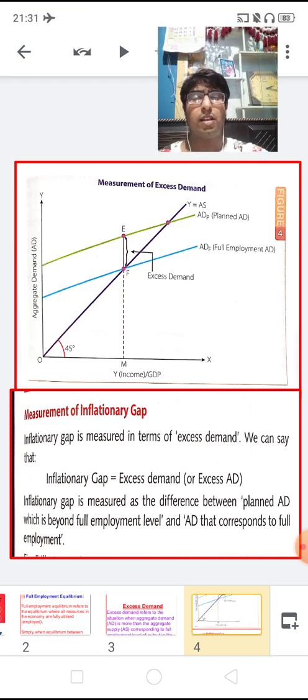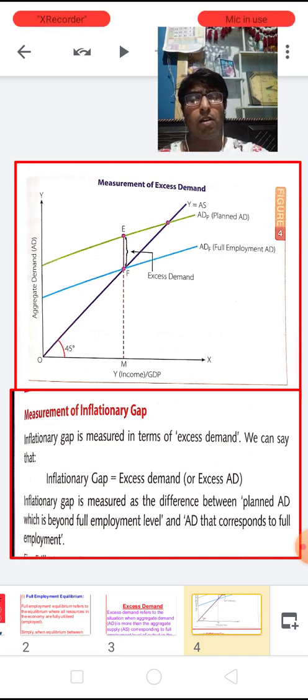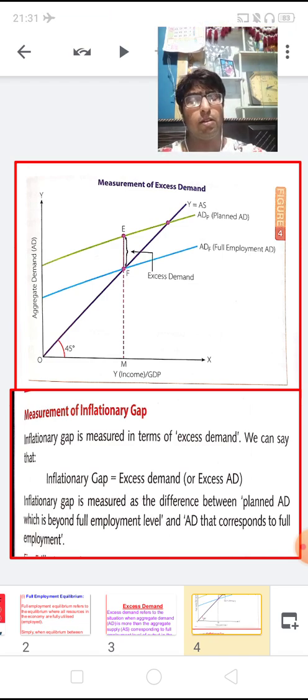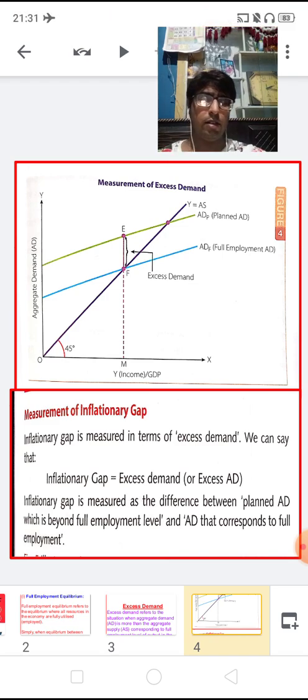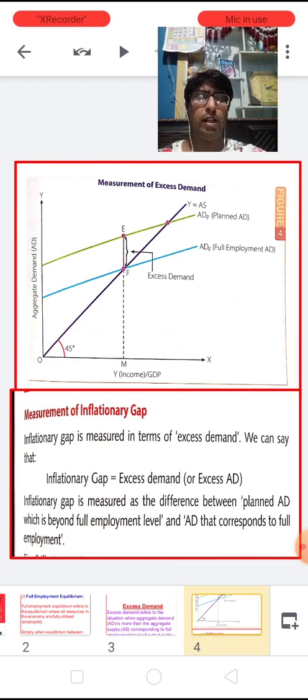It is known as aggregate supply, and it is also represented with Y. Now here, ADF is the aggregate demand at the full level of employment in an economy. We have planned that it should be up to ADF.